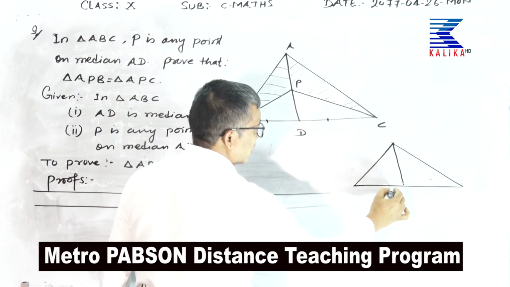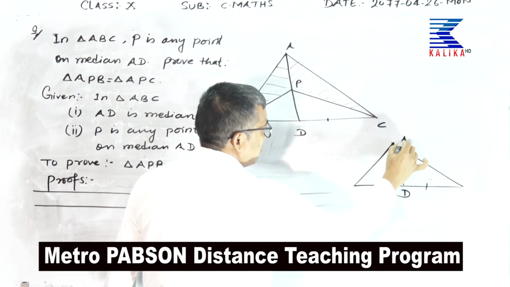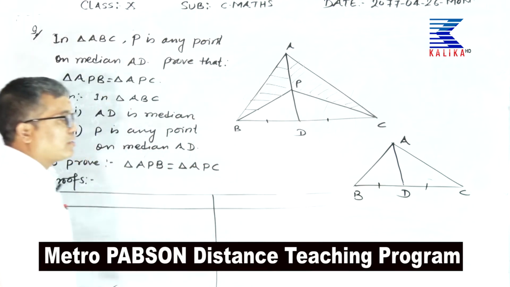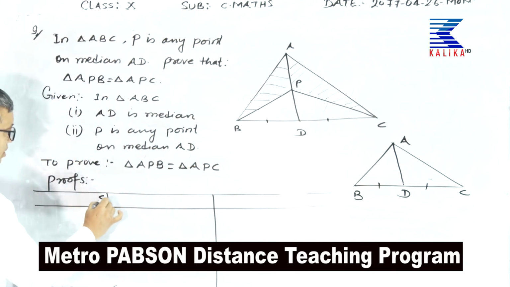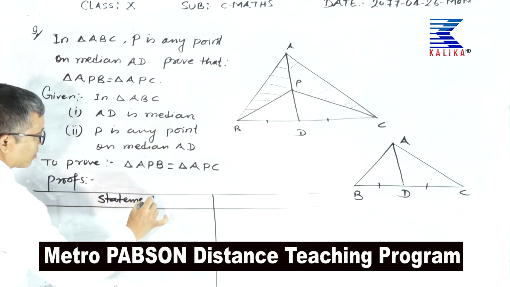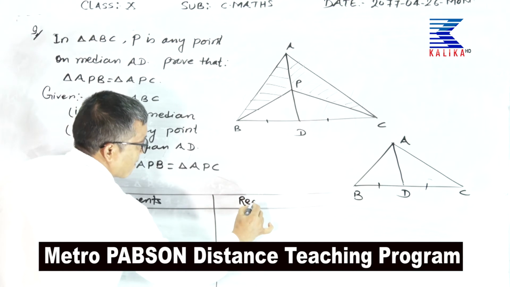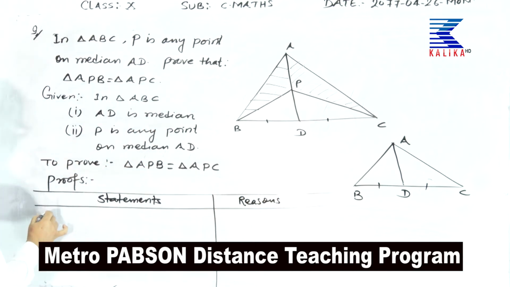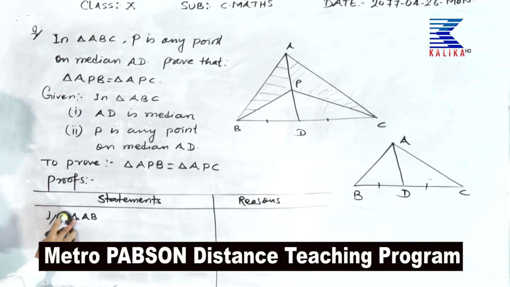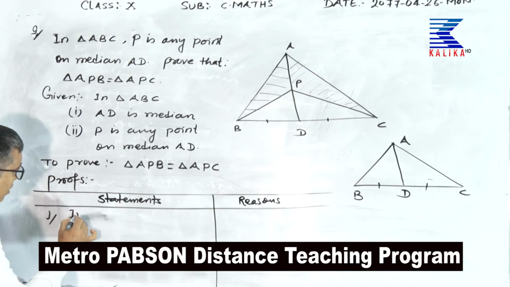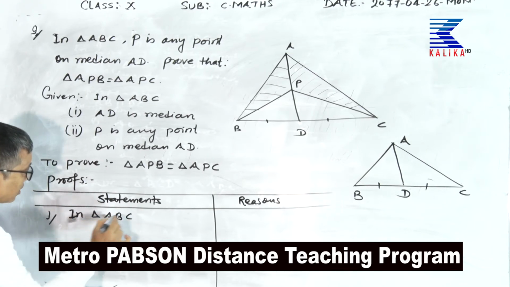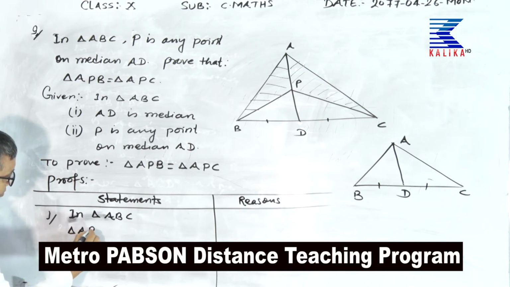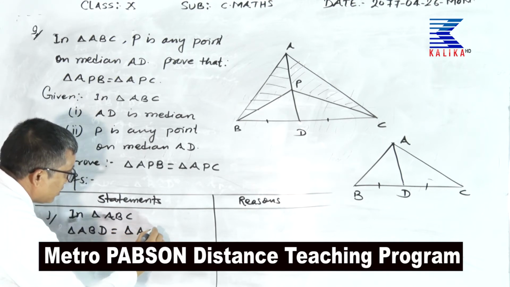Median AD bisects triangle ABC, so we can write, in statements and reasons, number 1: in triangle ABC, triangle ABD is equal to triangle ACD.